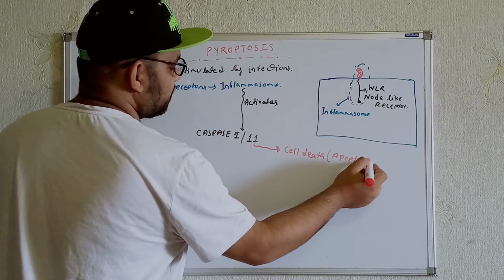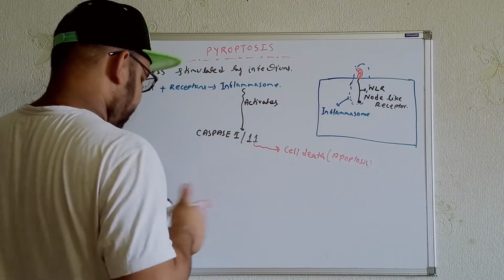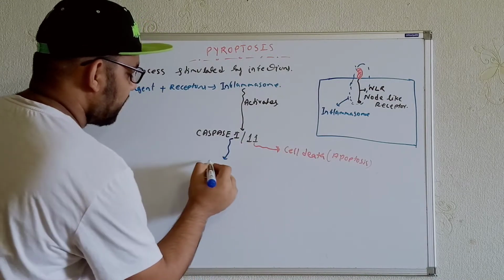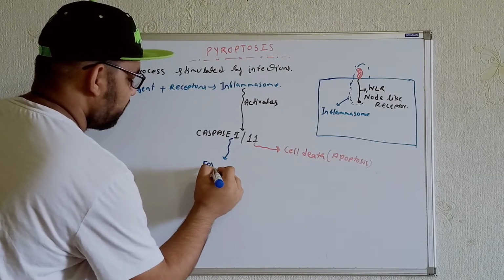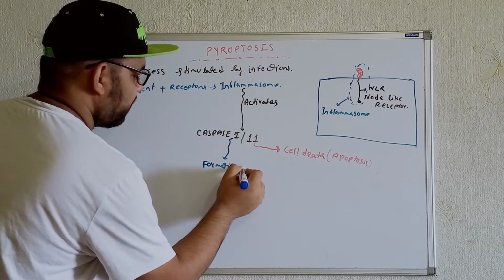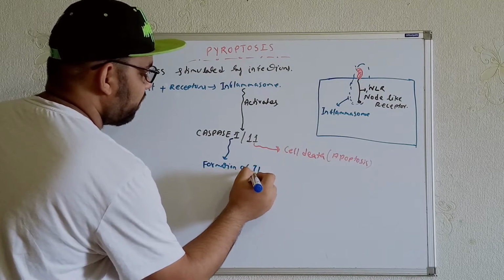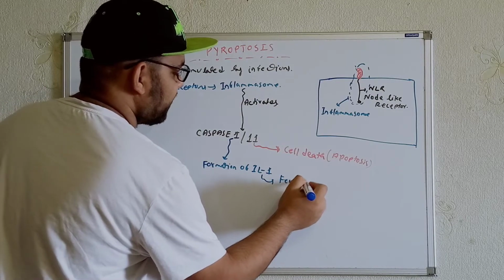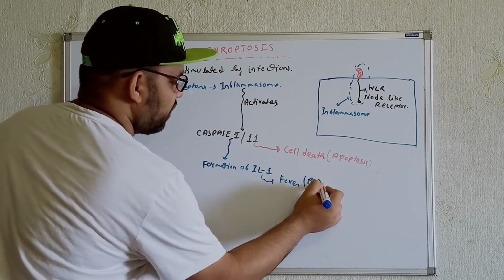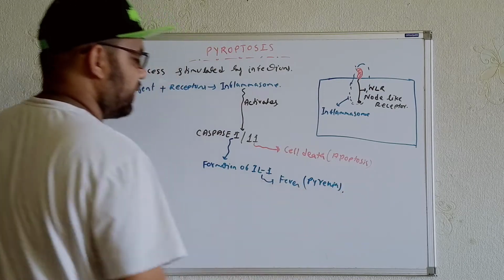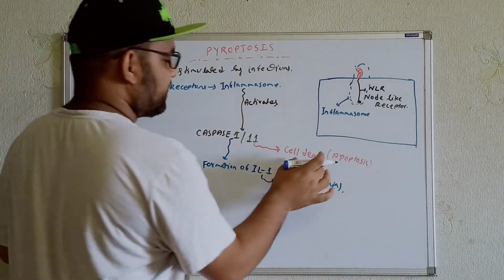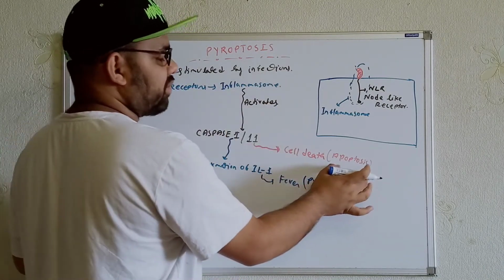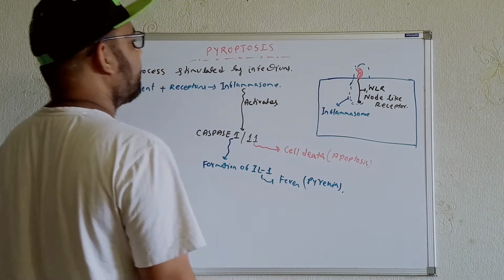Now, what about caspase 1? The function of caspase 1 is to stimulate the formation of interleukin 1. And we know from the basic things that interleukin 1 can cause fever, that means pyrexia. Now we are seeing the combination of two things over here: one is cell death and another is fever. That's why the term is pyroptosis, pyrexia along with apoptosis. So it's quite easy to say that it will be pyroptosis.